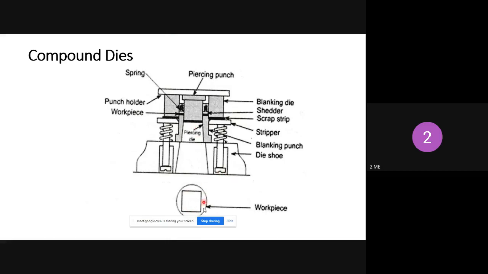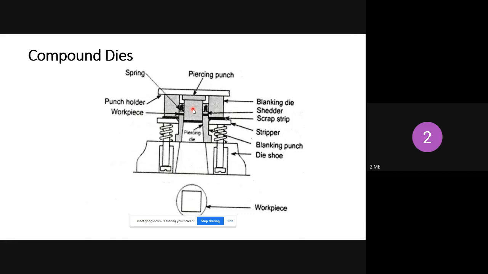The square you can remove with the help of the piercing operation, and the whole circular part you can remove by the blanking operation. So both blanking as well as piercing operations are carried out here. This square part you can remove with the help of the piercing punch, and the whole circular part with the help of the blanking operation. So here you can observe, this is the piercing punch.